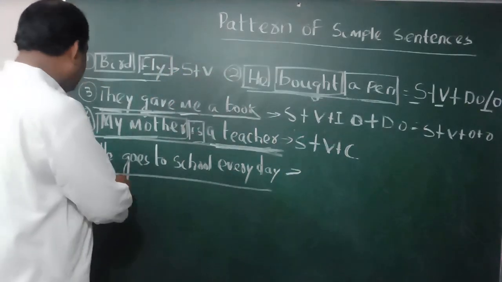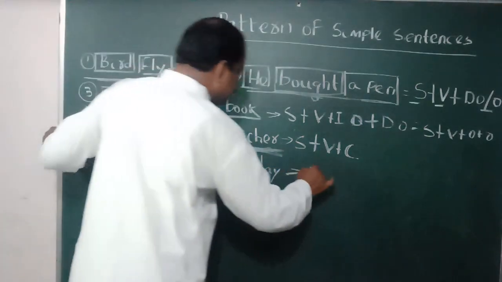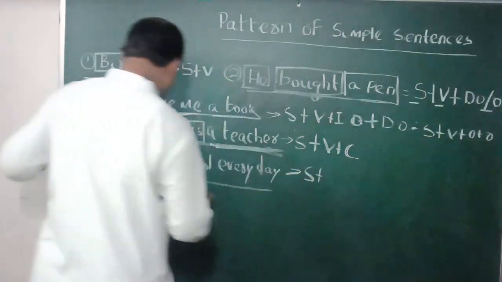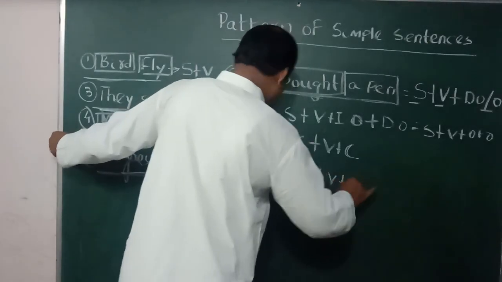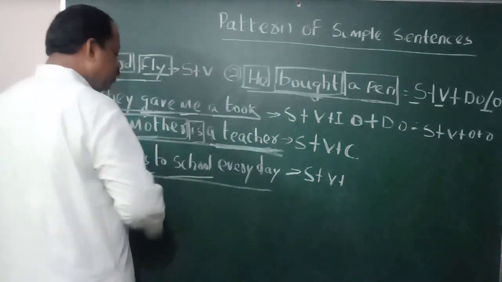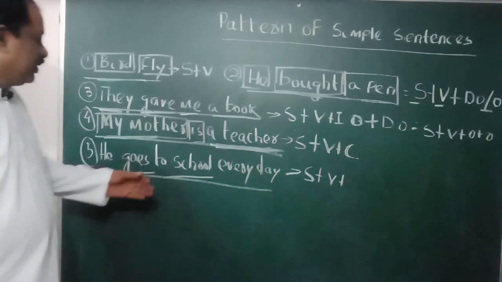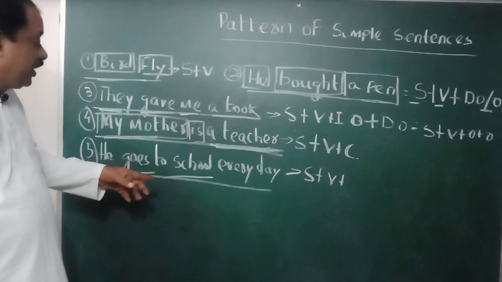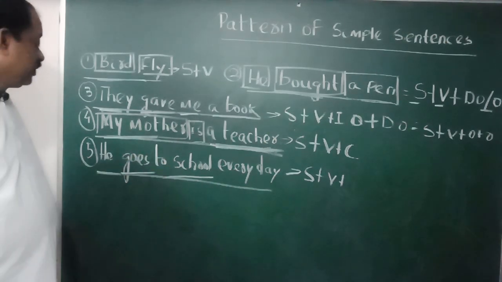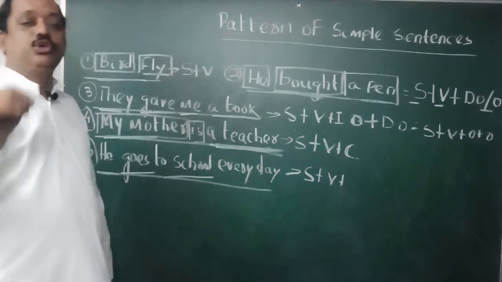Then class 1, he goes to school every day. He, subject, goes, verb, to school. You might have thought it is direct or indirect object. It looks like an indirect object. Make a question using what? You cannot get the answer. If you want to get the answer to school, you have to make a question using where.